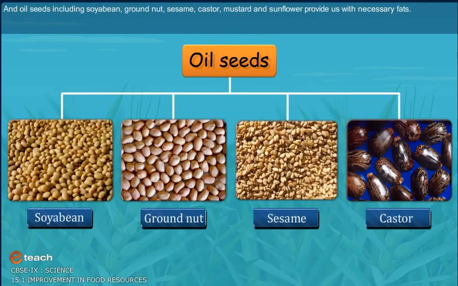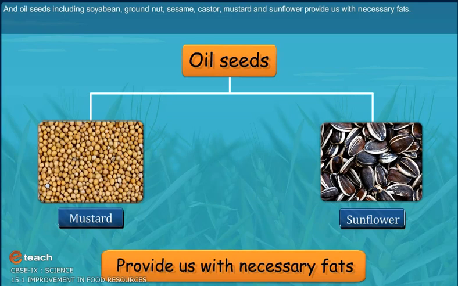And oil seeds including soybean, groundnut, sesame, castor, mustard and sunflower provide us with necessary fats.